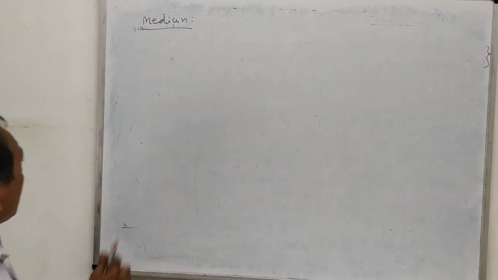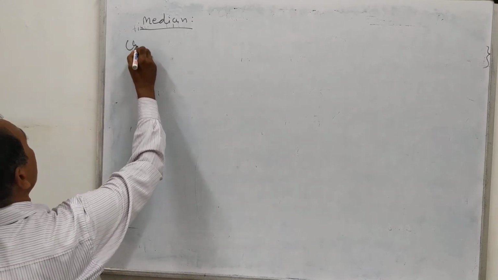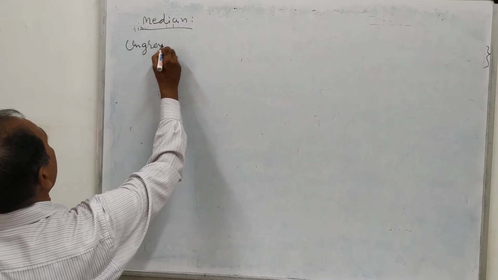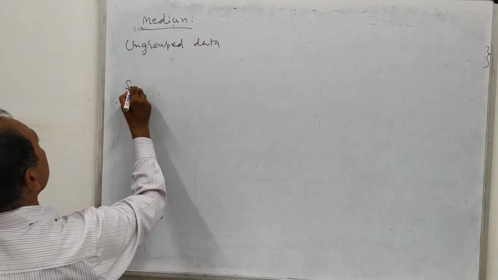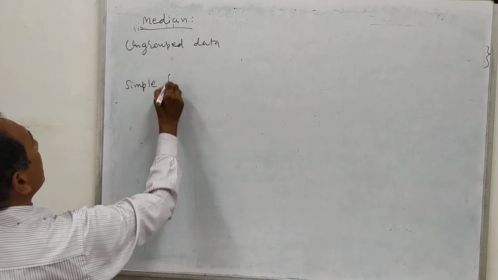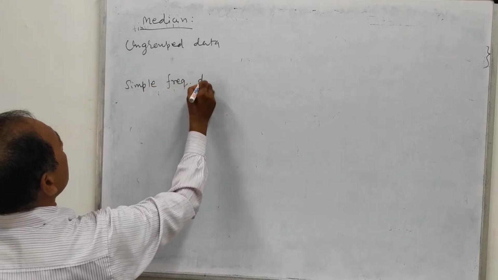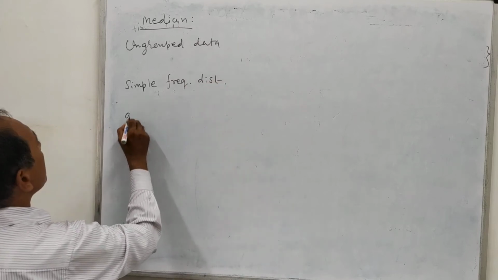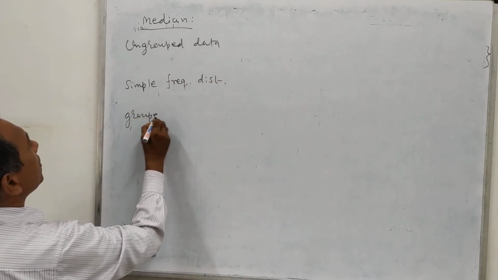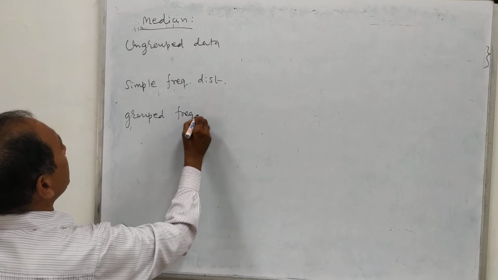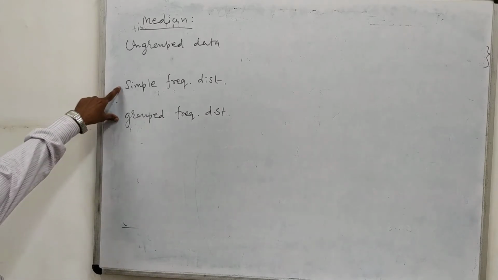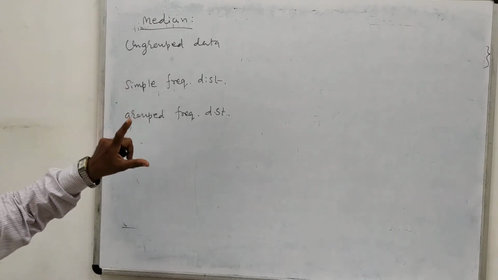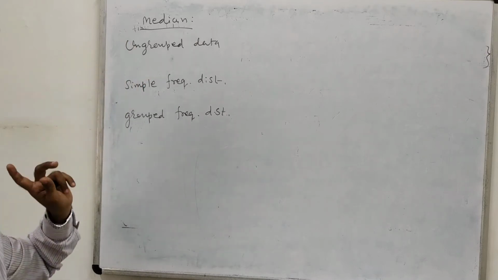So here again we will consider median for ungrouped data, simple frequency distribution, and grouped frequency distribution. So here you know very well these two types are of grouped data, and this is ungrouped data.